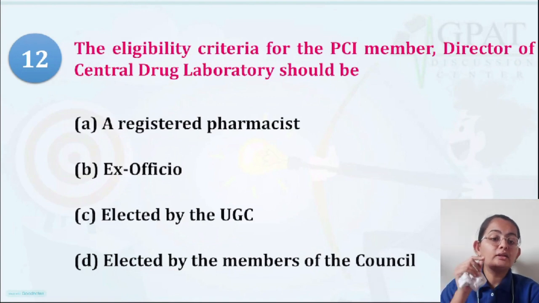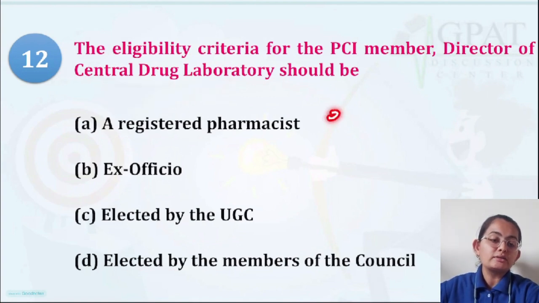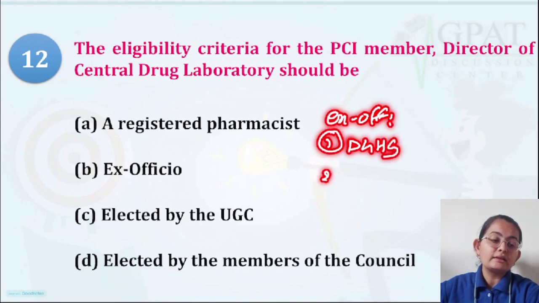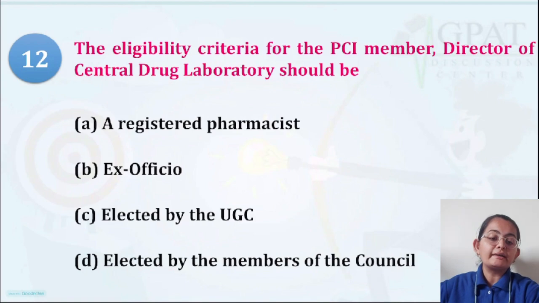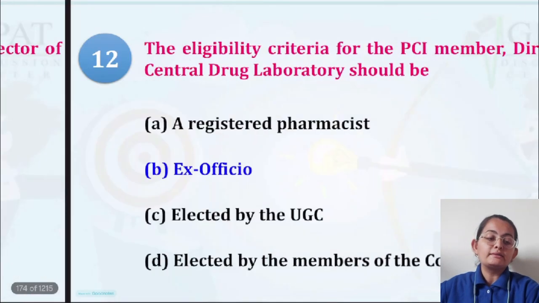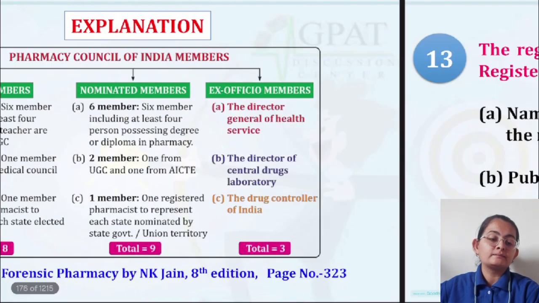The Director of Central Drug Laboratory, I told you in the ex officio members itself, there are 3 members. First one is the DGHS, Director General of Health Services. Next is the Drug Controller of State. And I also told you that the Central Drug Laboratory Director is also one of the ex officio members. So option B will become the correct answer here.